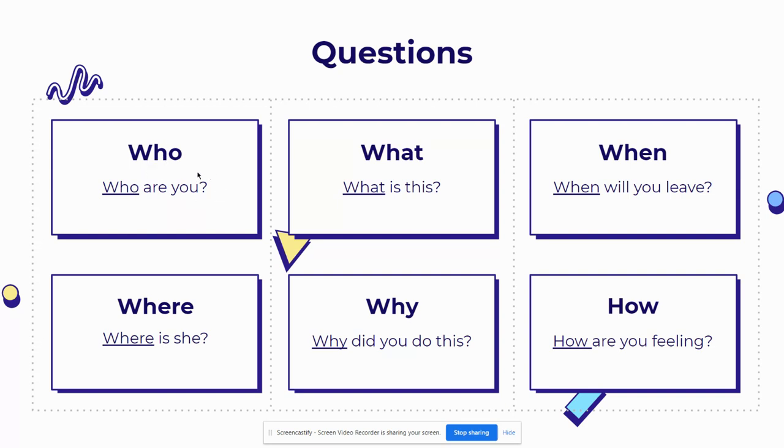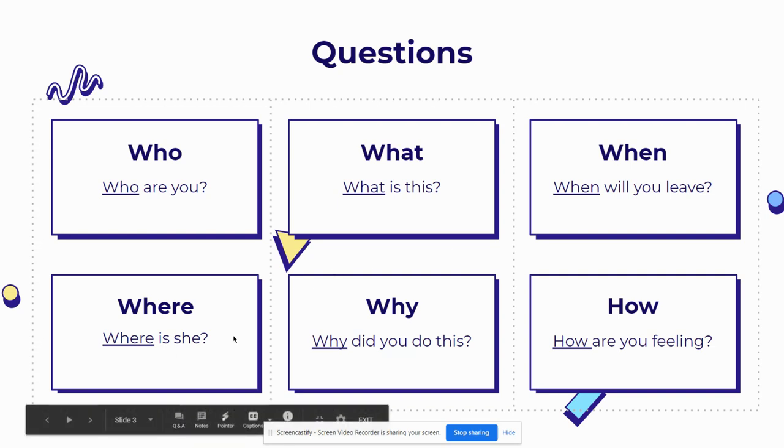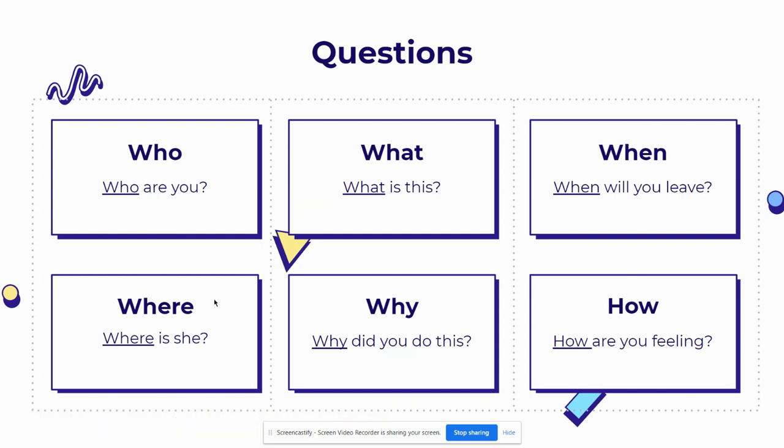Who is about a person. What is this? When will you leave? When is about time. Where is she? Where is about a place. Why did you do this? It's about a reason. It's looking for a reason why. How are you feeling? So usually these words, they start the questions.